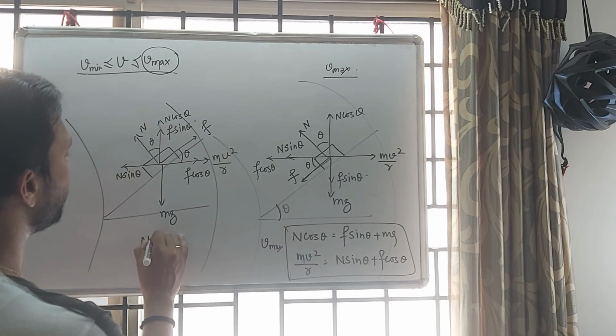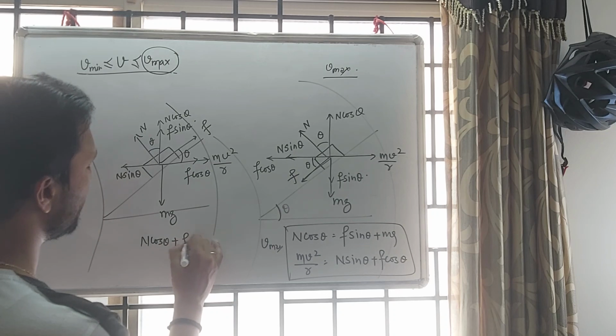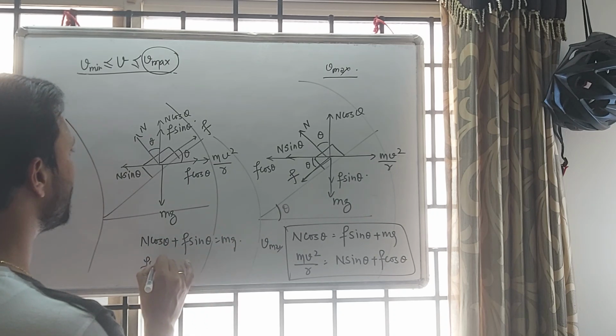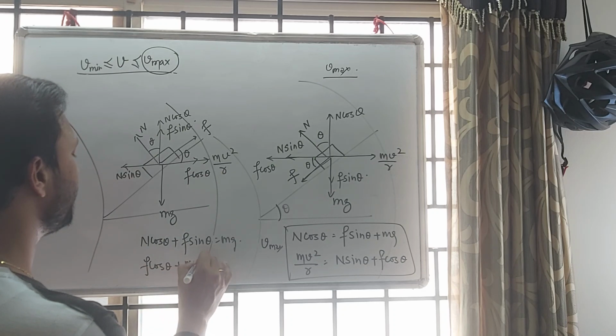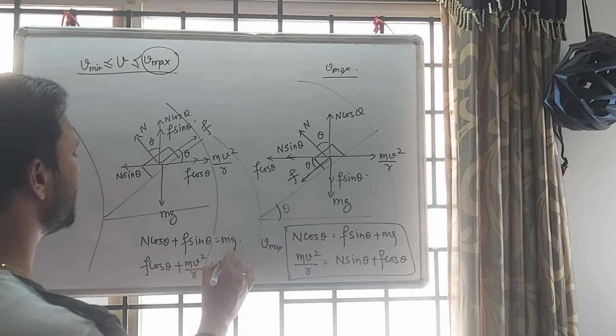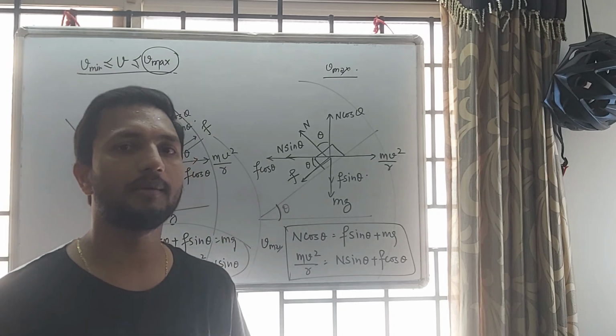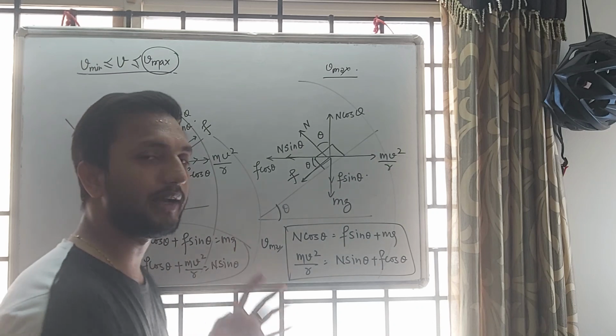N cos theta plus F sin theta equals mg, and F cos theta plus mv square by r equals n sin theta. With the help of these two equations, we can calculate the value of V min.